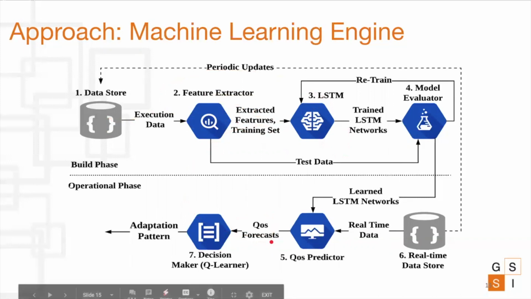Next is the operational phase, which is the real-time phase, where the real-time quality of service data of the IoT system is continuously monitored to make predictions using the trained models, and based on this, the pattern is selected by the decision maker, which uses Q-learning to select the best adaptation pattern.